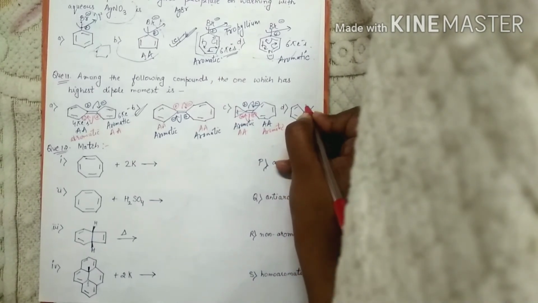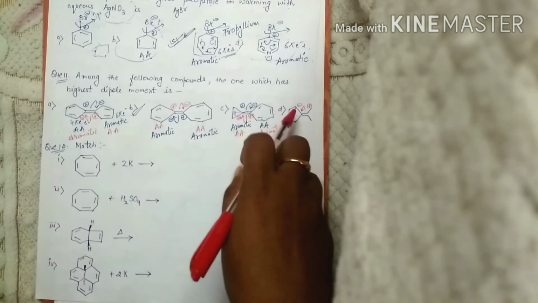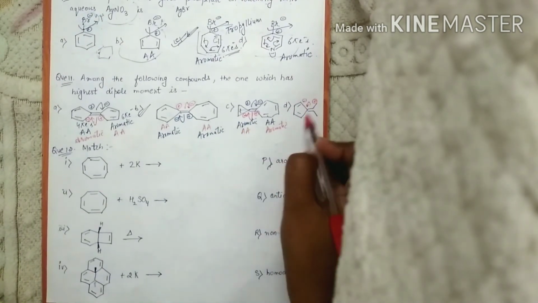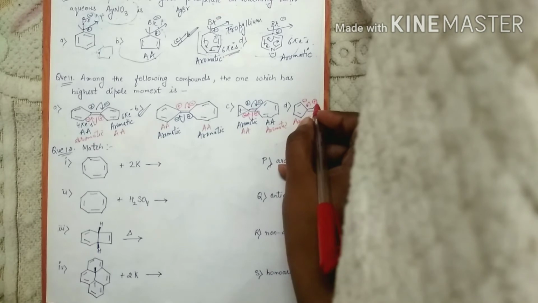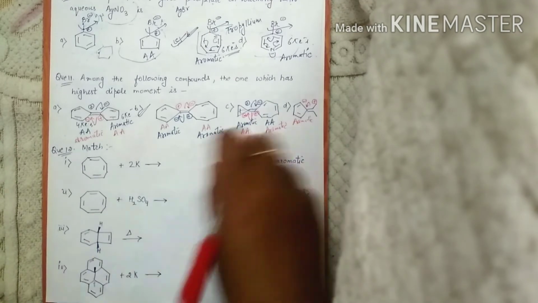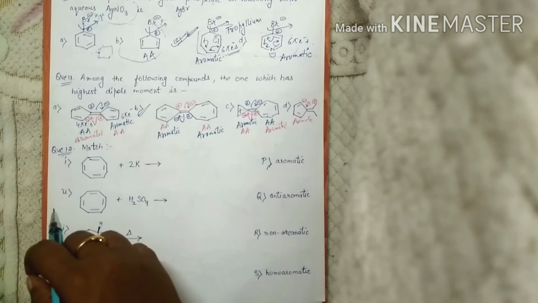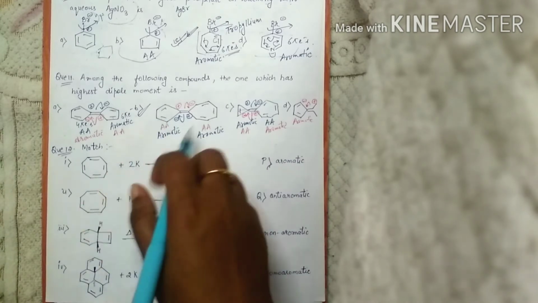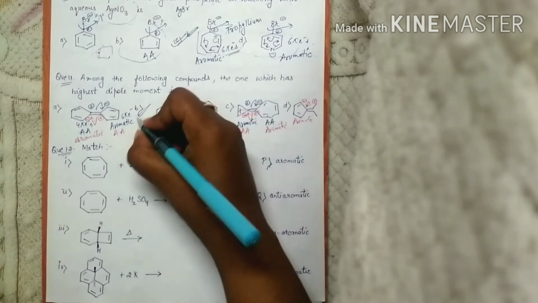For this one, we can do cleavage like this. This ring will get negative charge and this part will get positive charge. So what happens? This ring will get 2, 4, 6 electrons becoming aromatic, and this part will also become aromatic. So the structure which is most stable with the kind of cleavage we have done is the structure in which both the rings are becoming aromatic, because we know that aromatic structures are most stable. So the answer is B.